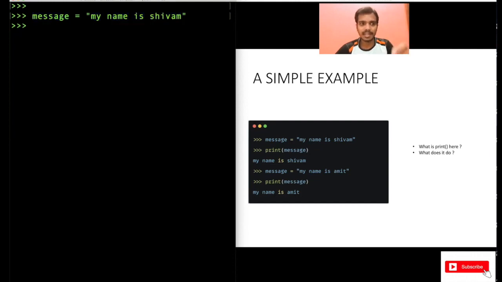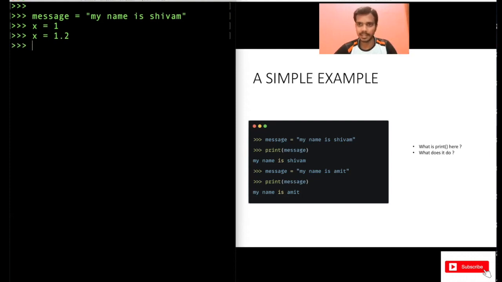Another example, if you take from maths, x equal to 1. In this, the variable's name is x, and you are storing the value 1 in x. Now you see there are different types of data. This is a string data type, and this is a number data type. So both are different data types. I told you there are mostly 5 different types of data. This one is the string, this one is the number. You can also store a floating number like x equal to 1.2.